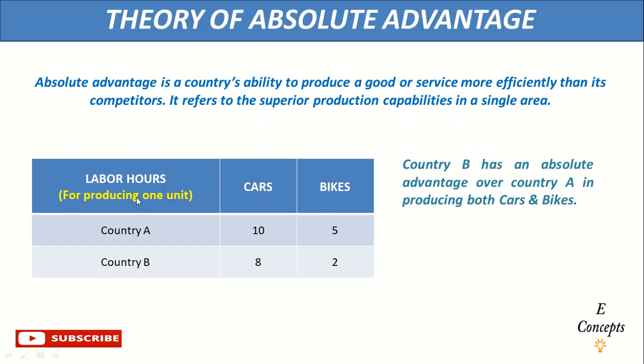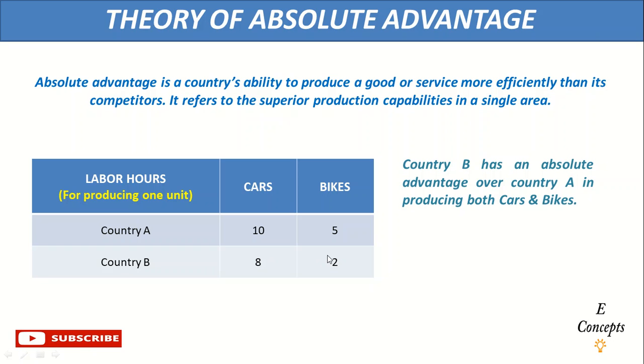Country A takes 10 labor hours for producing 1 unit of a car, and it takes 5 labor hours for producing 1 unit of a bike, while country B takes 10 labor hours to produce 1 unit of a car, and it takes 2 labor hours for producing 1 unit of a bike.